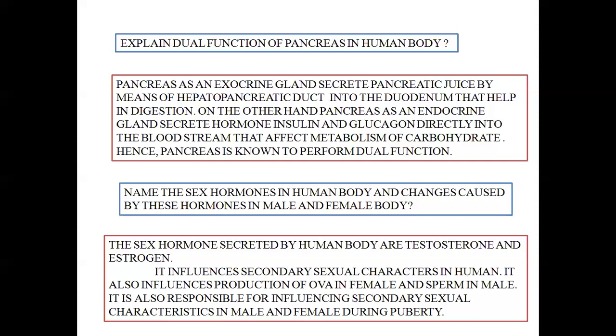Similarly, on the other hand, the pancreas as an endocrine gland secretes its hormones insulin and glucagon directly into the bloodstream that affect the metabolism of carbohydrate. And how is it done? Simply by secreting hormones insulin and glucagon directly into the bloodstream.